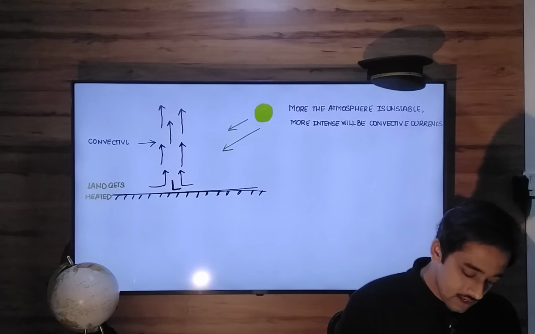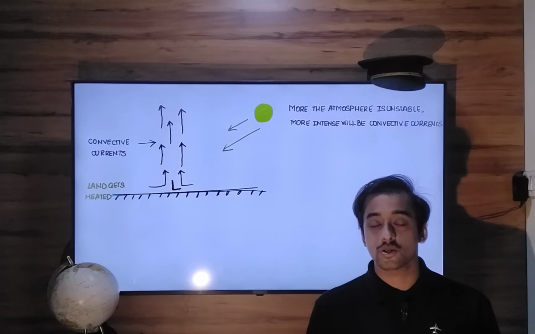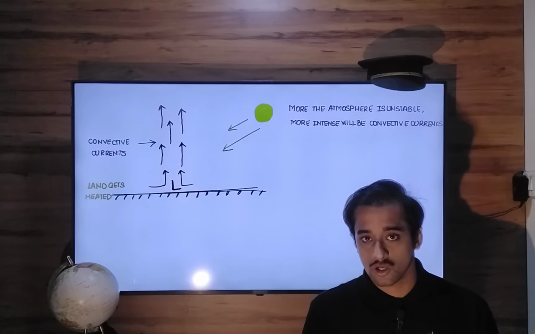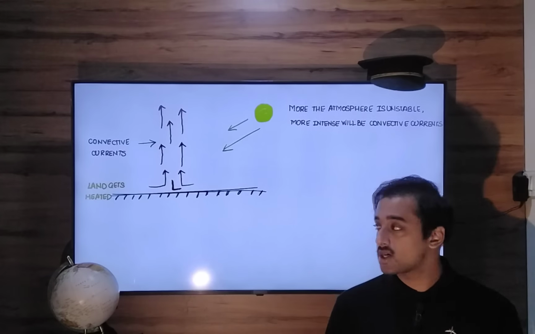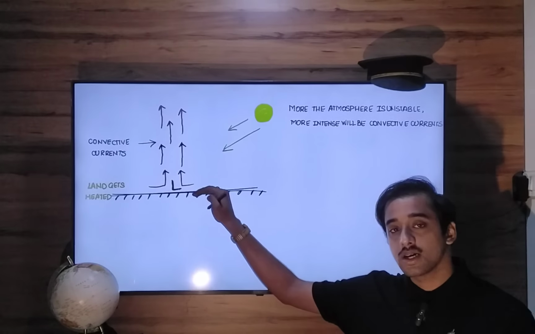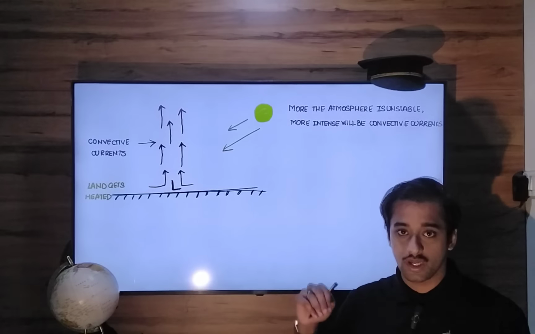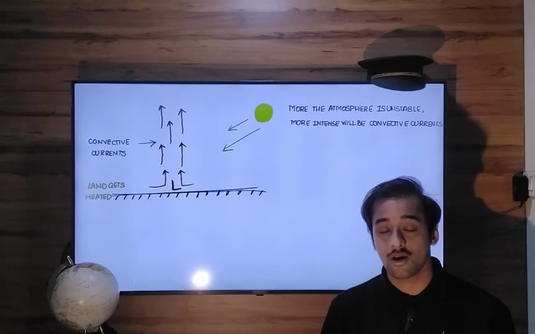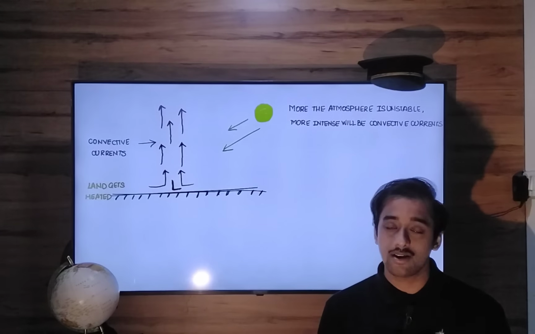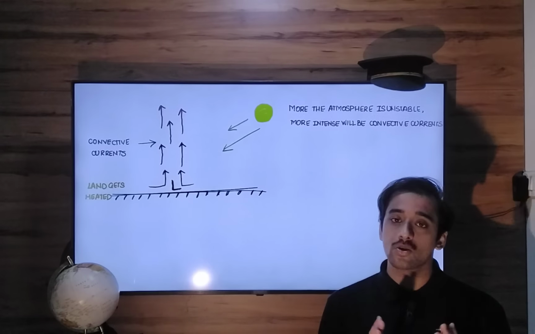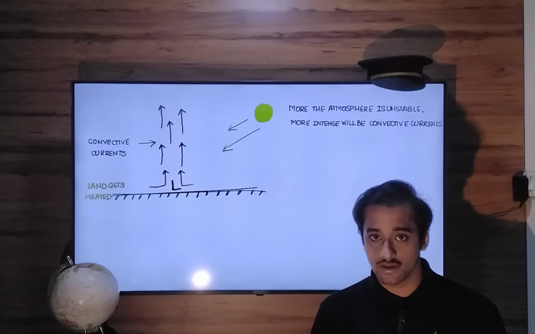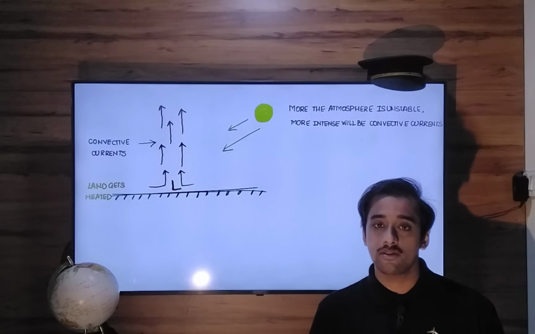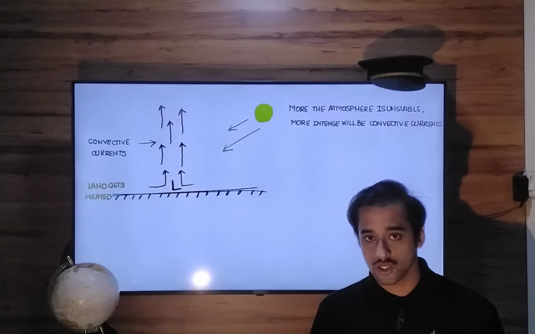And why the name convective? It comes from the word convection. Convection is the process of transfer of heat in the atmosphere, where the heat concentrated in the lower atmosphere is distributed to the upper atmosphere. It is done with the help of convective currents. They start from the lower atmosphere and can go well up to the higher atmosphere, and in doing so, they distribute heat from the lower to the higher atmosphere.